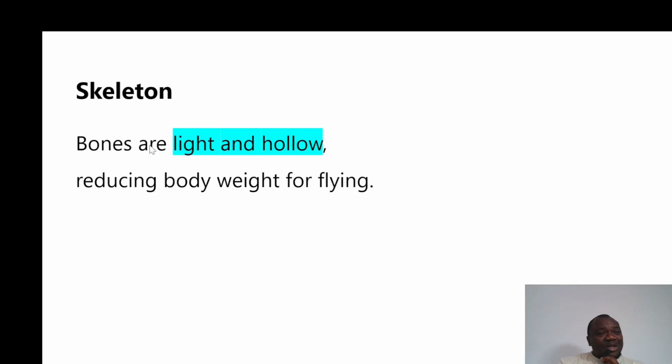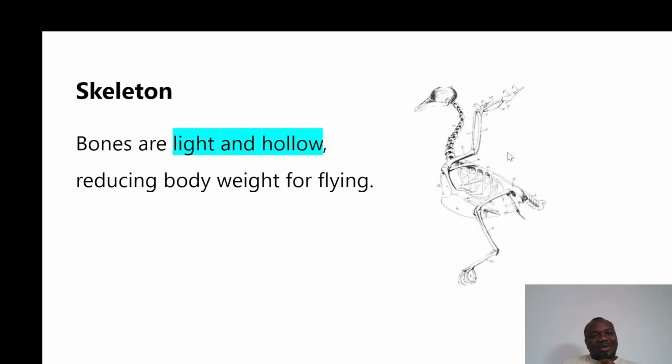So skeletons: they have bones. The bones are light and hollow, and this helps in reducing the body weight for flight. So they don't have very hard bones that would prevent them from flying. The bones are light and hollow, so they can easily fly from one place to another. Yeah, of course. So this is how the bones look. Light and hollow.